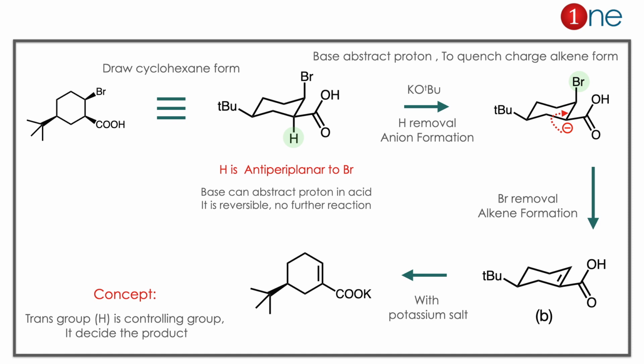Here hydrogen is anti. So if you use the base, proton abstraction happens, bromine leaves, and you have alkene formation. You have an acid in the side chain. The acid can form a salt with the potassium ion. So the answer is clearly B.